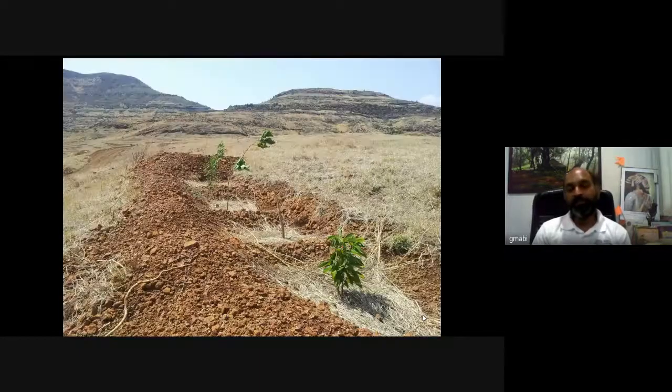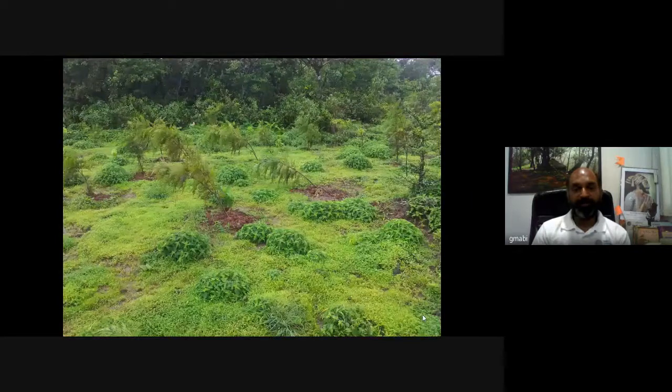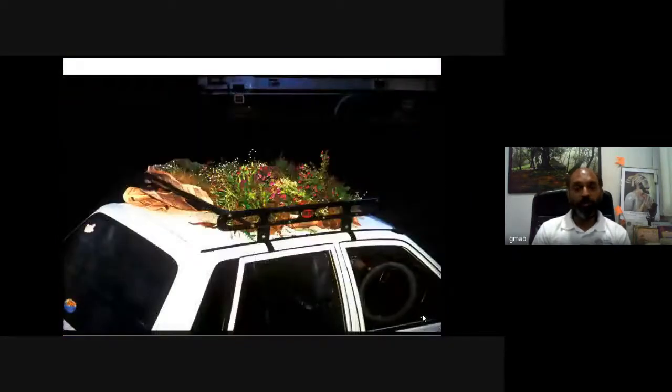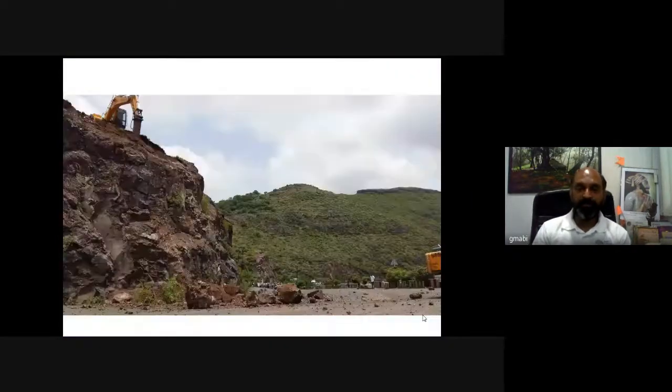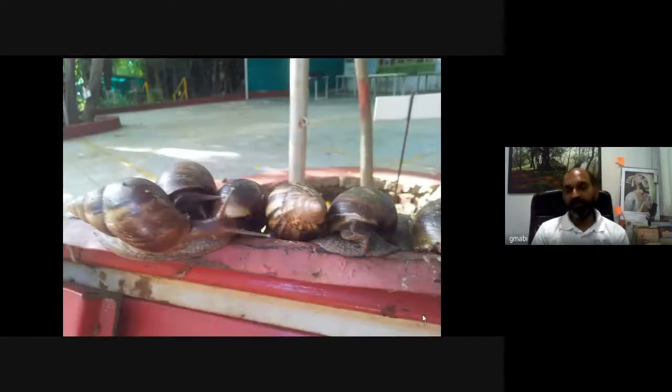Then wrong plantation in wrong habitats, again a biggest threat to the local habitat. Dam constructions, then over exploitation of wild ornamentals, unscientific cutting of the cliffs, then invasions in the country. This is the African snail, which is the biggest threat to the biodiversity, and biological invasions in general is the second biggest threat to the natural biota of any country.